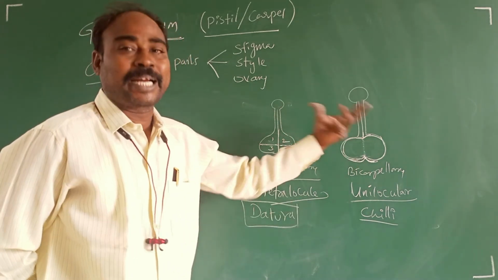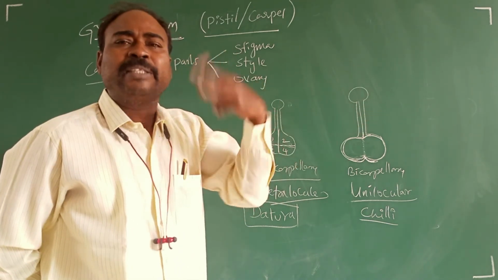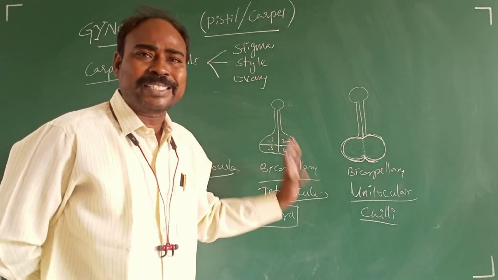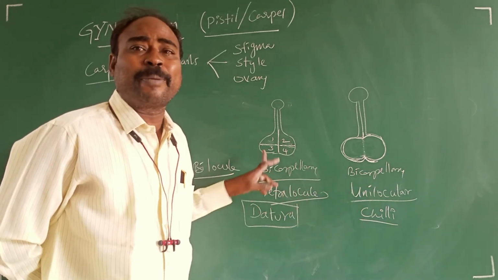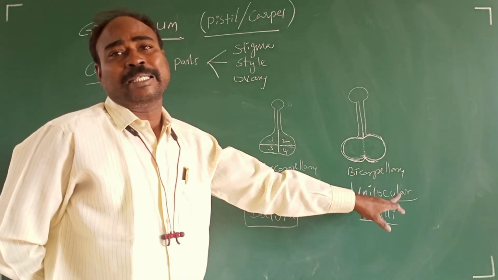So these are exceptional conditions. Generally, two carpels, two locules; three carpels, three locules; four carpels, four locules. But in these two conditions, exceptionally, bicarpellary becomes tetralocular, and bicarpellary becomes unilocular. Okay?